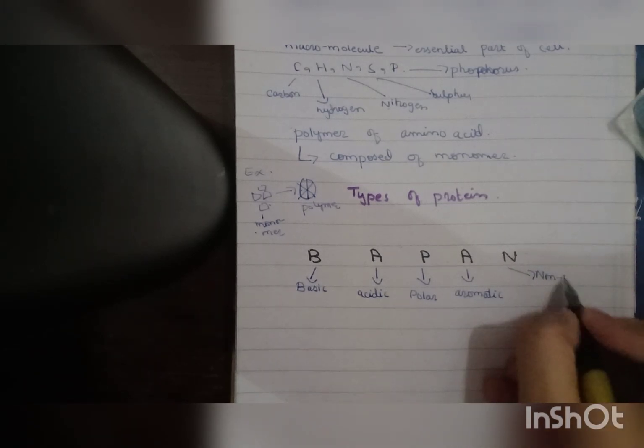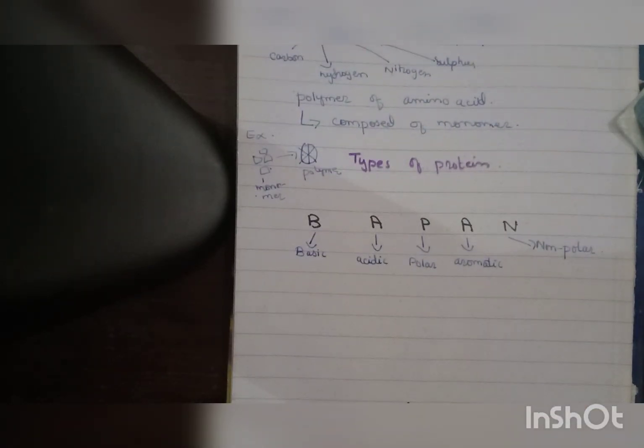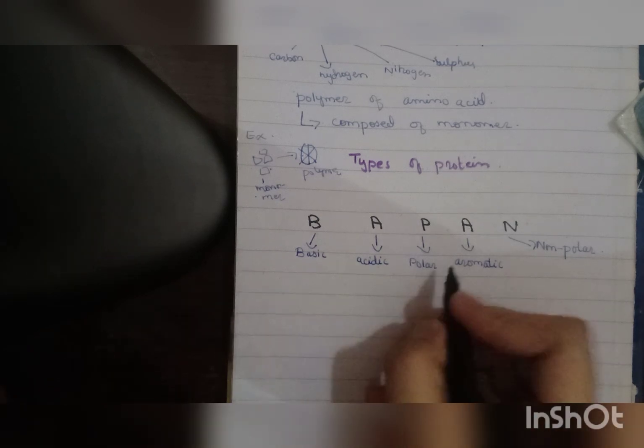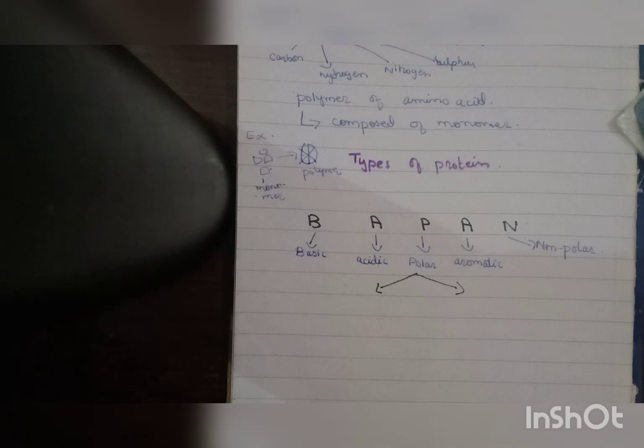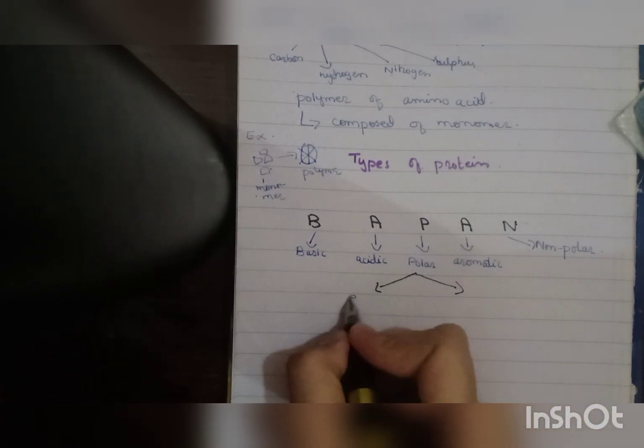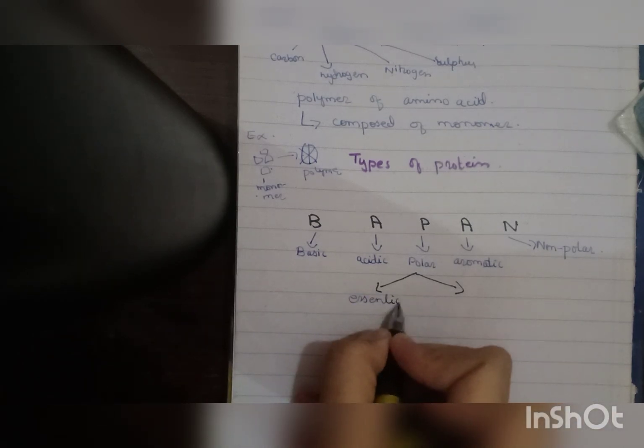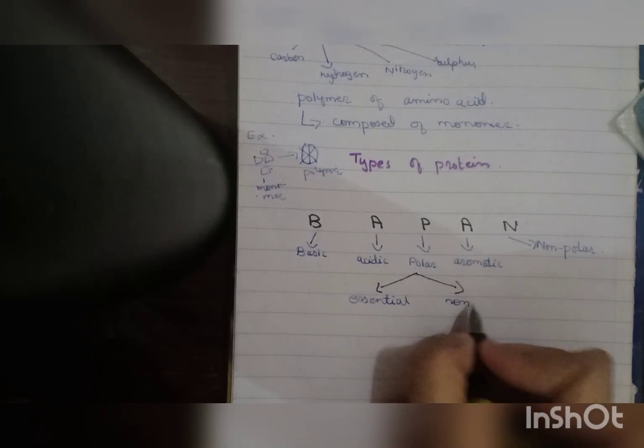Now we know that in every textbook the essential and non-essential proteins are written. These are basically part of the polar group, which is divided into two: essential and non-essential.